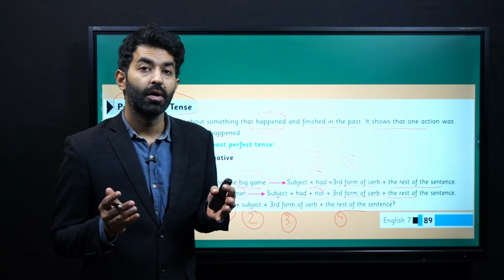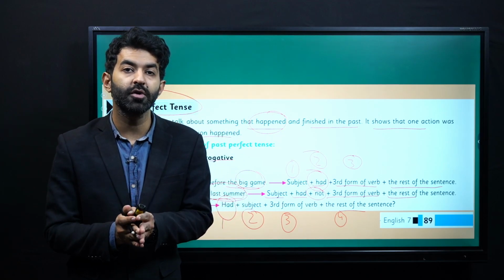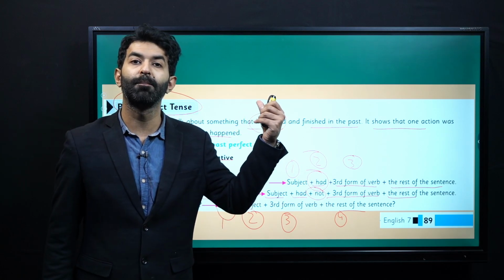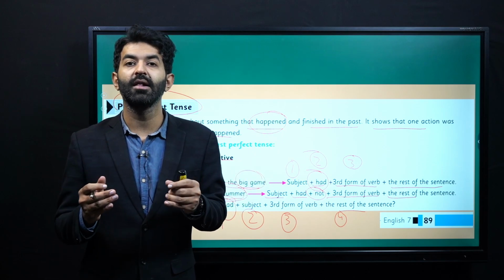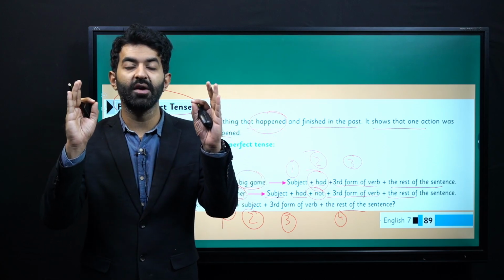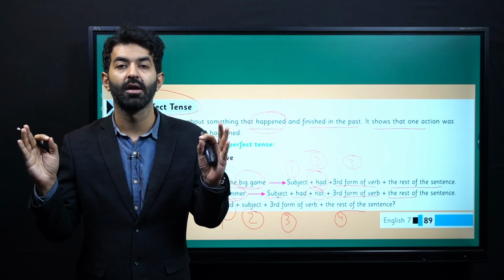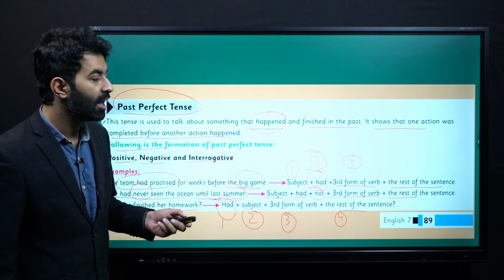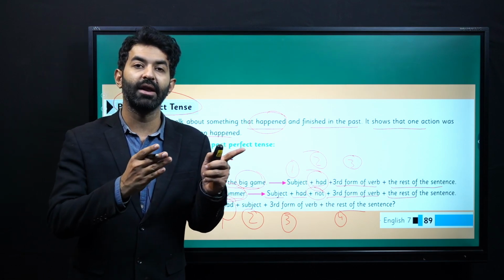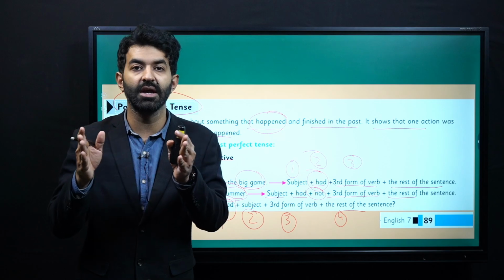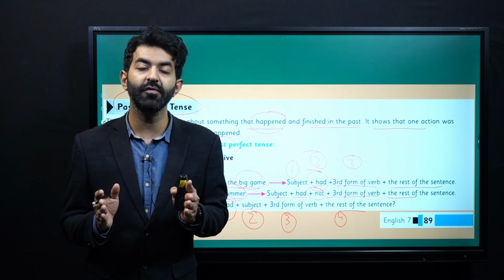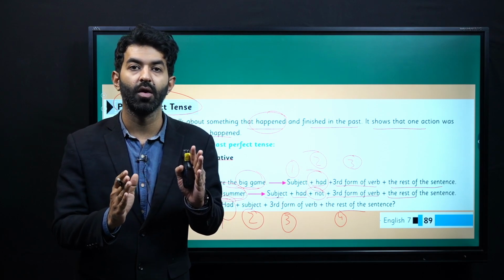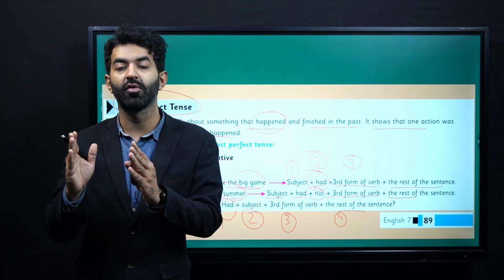So in the past perfect, you can tell about an action that happened in the past and it was completed. And you can also tell that when there were two events, which event happened before which event. So this is what we talk about in the past perfect tense. In the present perfect, we talk about an event that happened in the past, but it is still connected to the present. But in past perfect, we talk about two events and we tell which happened before the other one, or the other one maybe have happened before the first one.